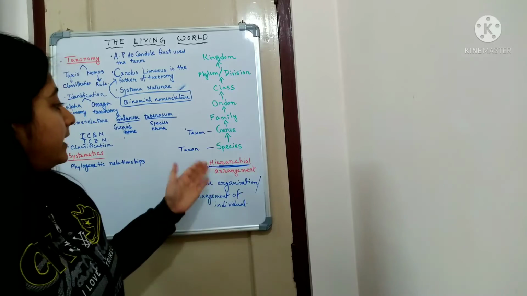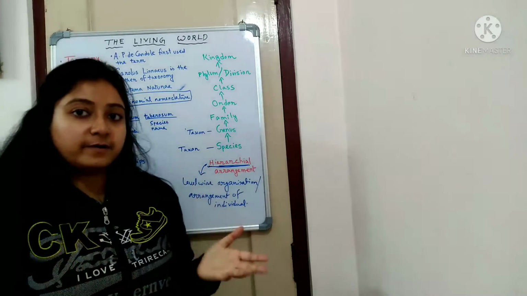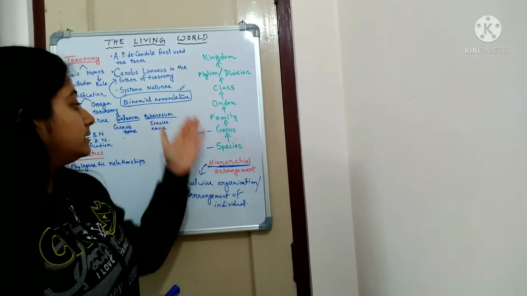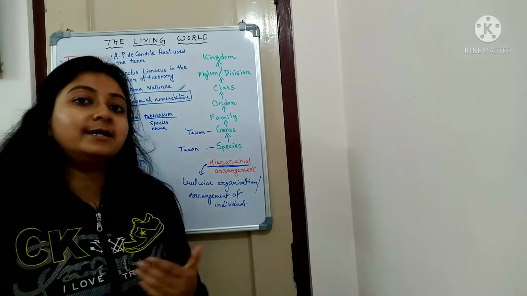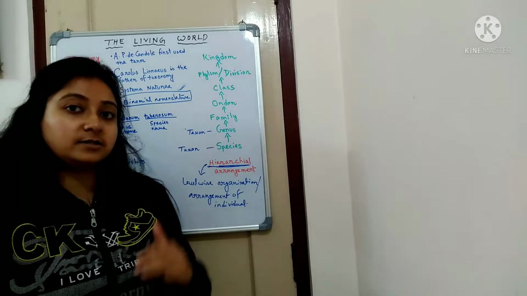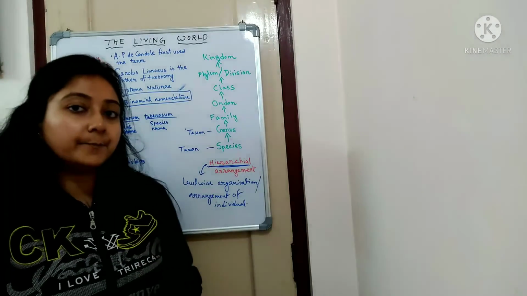Here you can see one hierarchical arrangement. You may find this a little familiar, because you can find it in the NCERT book. I have taken this from NCERT only. This hierarchical arrangement is an ascending arrangement. Why? Because species is the lowest or smallest category, and the largest category is the kingdom.